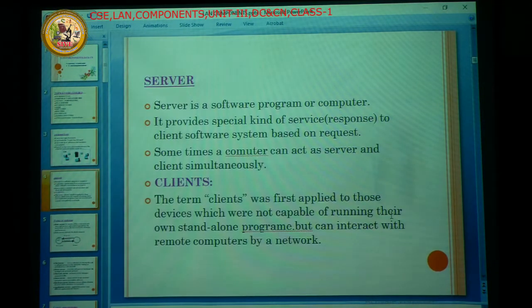Next one, the server. Server and clients, and the types of servers are also available. Here a server is a software program or computer.